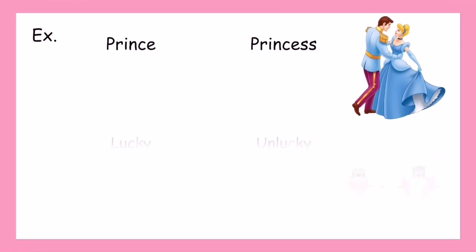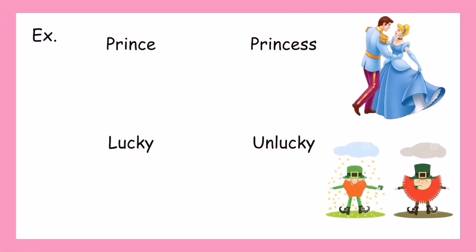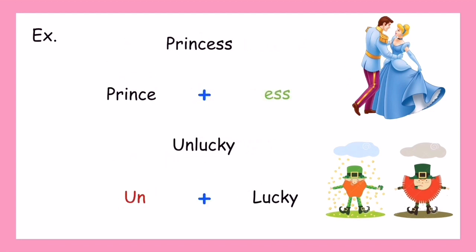For example, prince and princess, lucky and unlucky. The right side is the antonym of the former, or the left side, and they are formally marked by either the prefix "un" or the suffix "ss", and here the affix expresses the opposite or negative meaning. However, the former are formally unmarked.